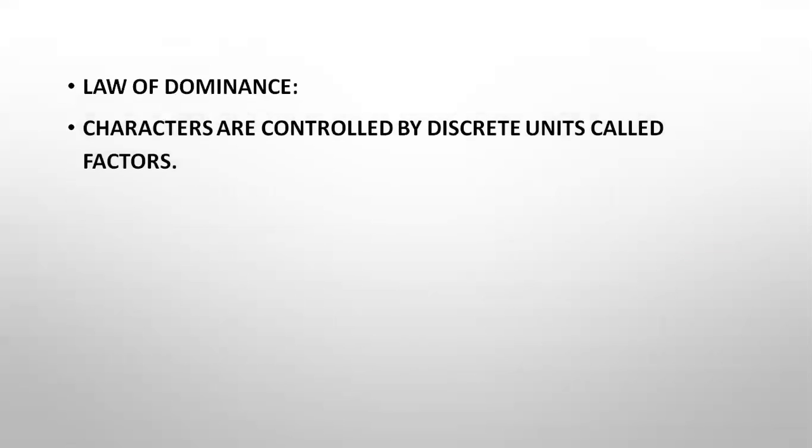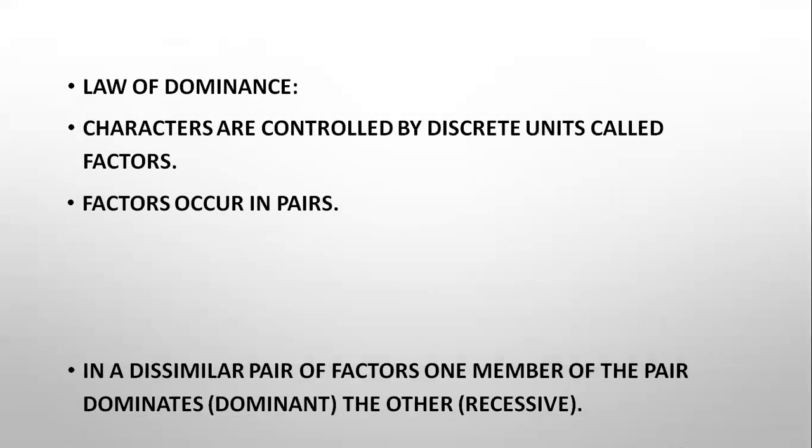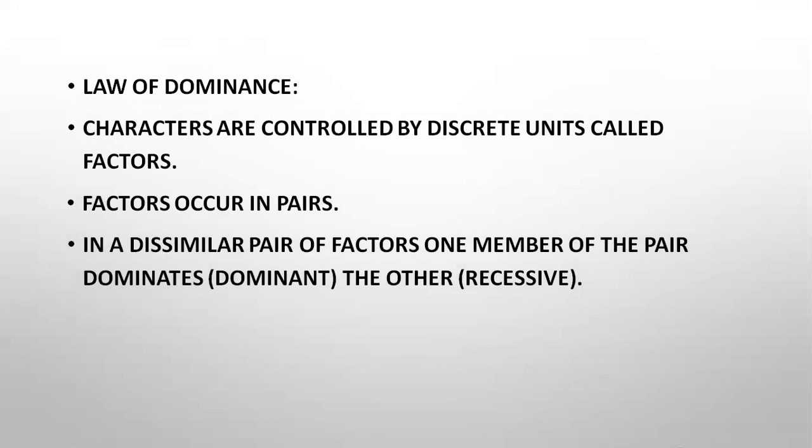Next, law of dominance. The characters are controlled by discrete units called factors. Factors occur in pairs. Example, capital T capital T or capital T small t pairs, that is similar or dissimilar pairs of factors. That means capital T small t is a dissimilar pair of factors. One member of the pair dominates, and the other is recessive. Here capital T is dominant, and small t is recessive.